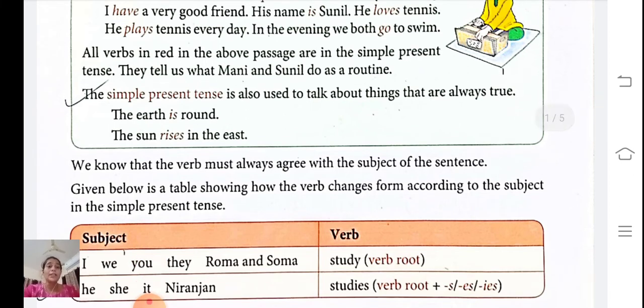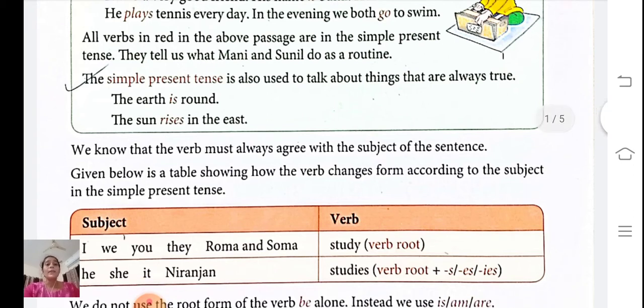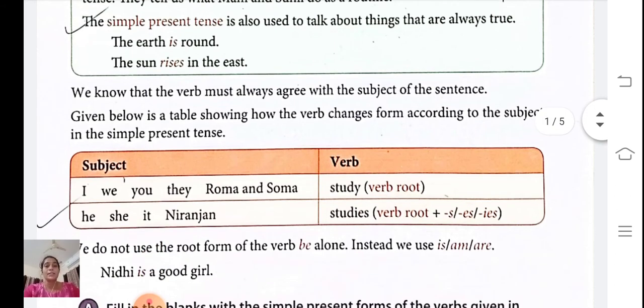We know that the verb must always agree with the subject of the sentence. Now subject means the person who performs the action, or about whom we are speaking. That is known as the subject. Given below is a table showing how the verb changes form according to the subject in the simple present tense.